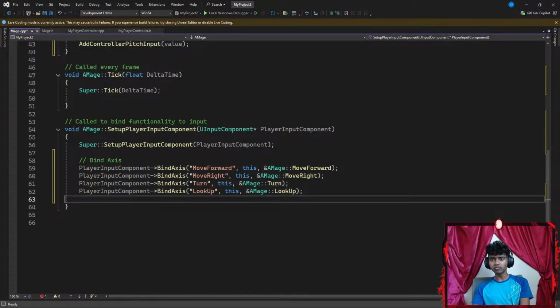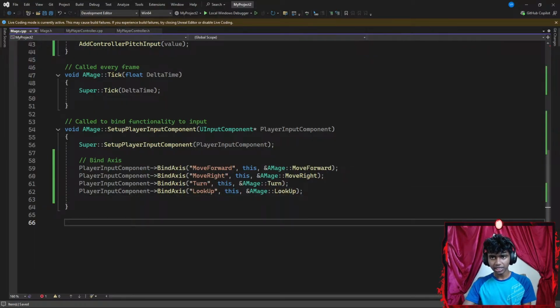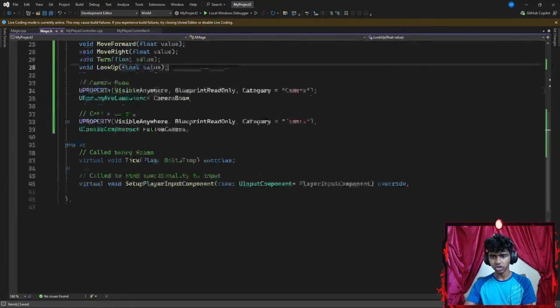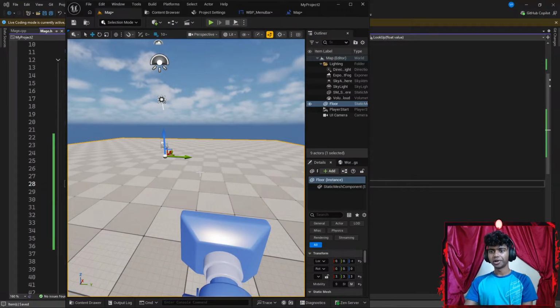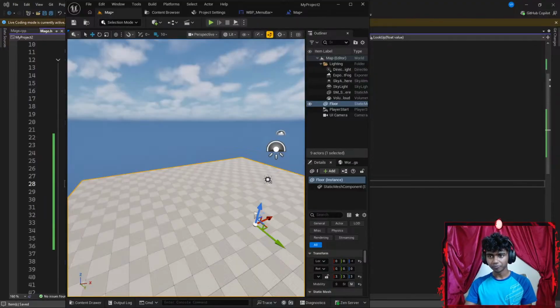Guys, I was actually trying to speed run that to see how fast I can type. Yeah, I still make a lot of typos when I type. I thought I'd improve. Okay, let's say Control S to save the code here. Control S to save the code here as well. Go and open my Unreal Engine. Guys, I'm out of breath.